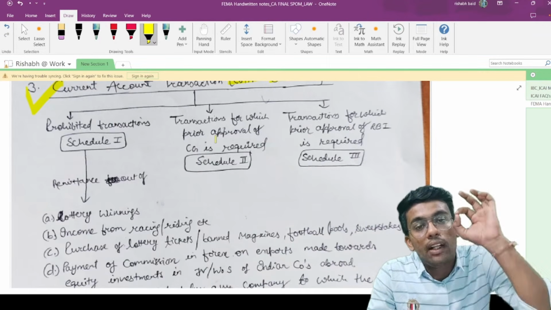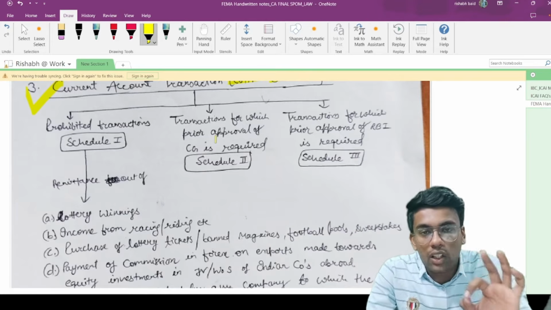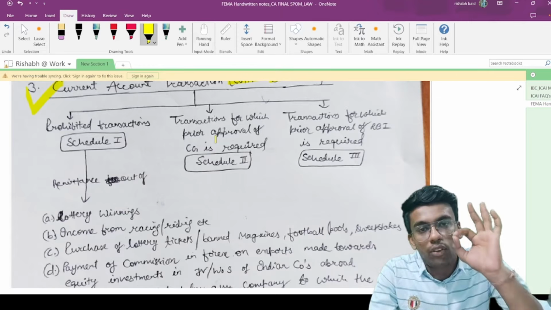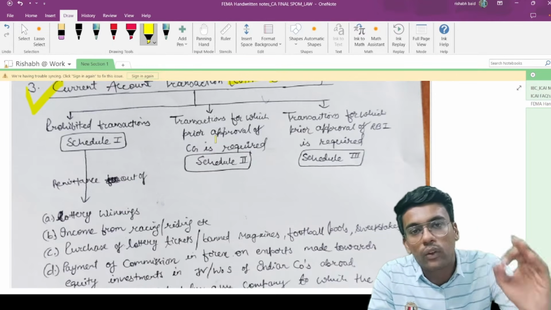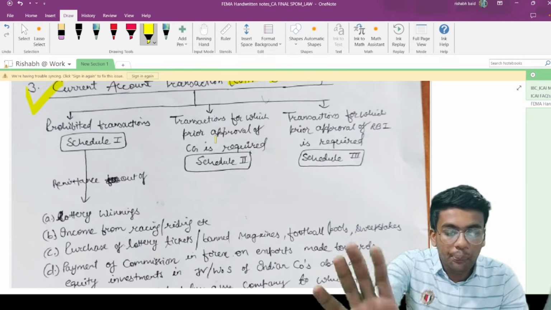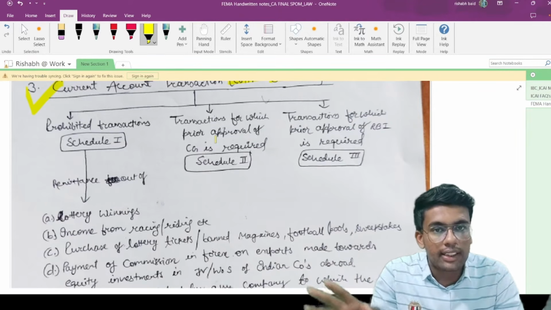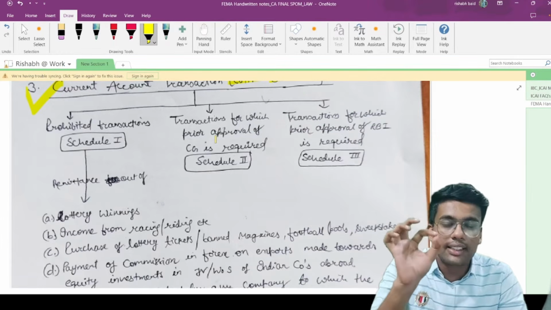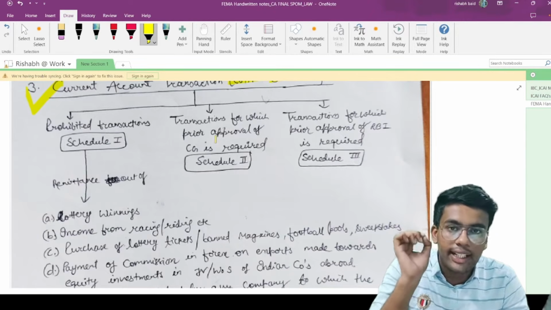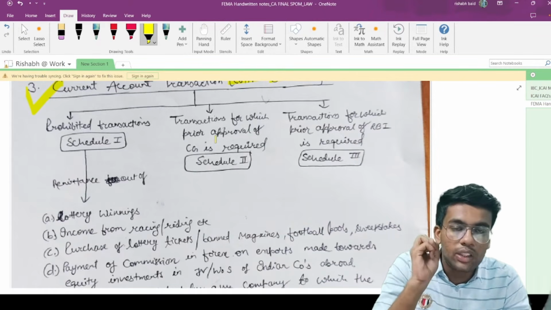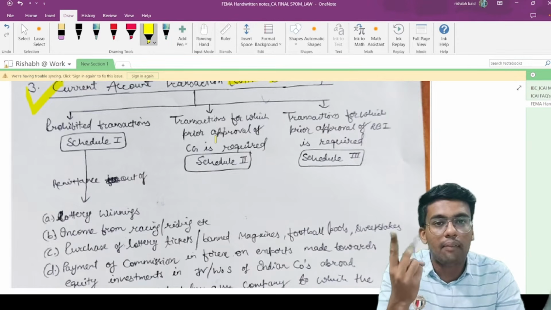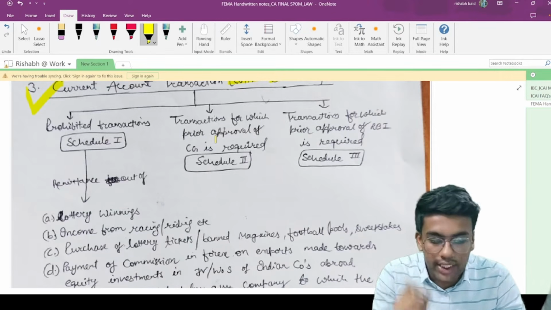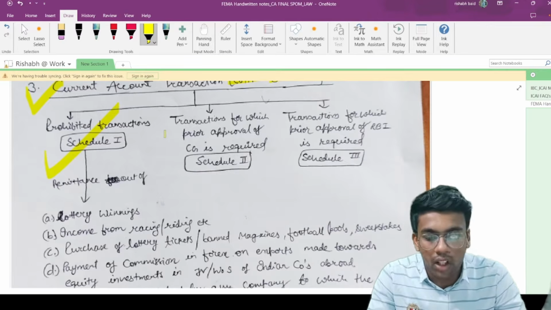Schedule 2 talks about transactions which need prior approval of the central government if you are going to undertake those transactions. And Schedule 3 covers those transactions which need prior approval of the Reserve Bank of India if you are willing to undertake those kinds of transactions. So how will you remember? Schedule 1 is prohibited transactions. Schedule 2, CG, is the central government, a 2-letter word: CG means transactions which require prior approval of the central government under Schedule 2. And Schedule 3 is basically your RBI, 3 letters, and Schedule 3 is for transactions which need prior approval of the Reserve Bank of India. So this is how you can easily remember all these 3 schedules.